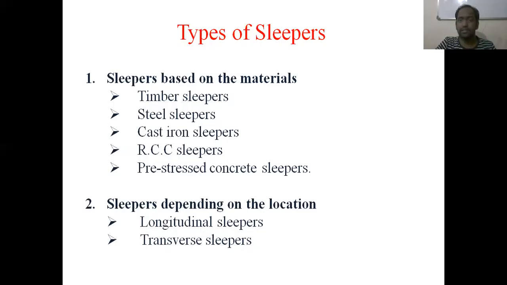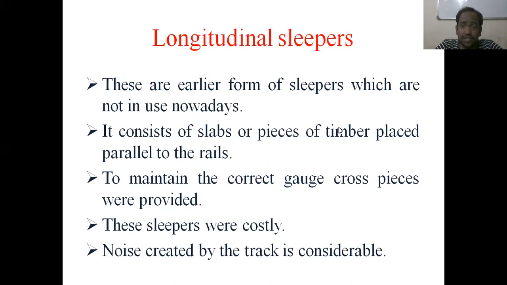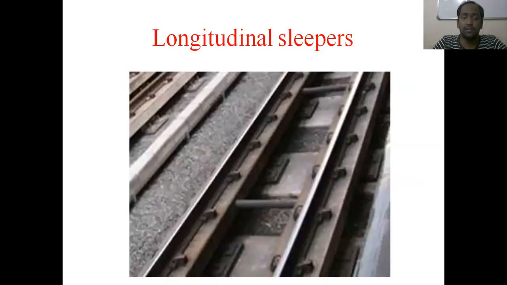So here you can see various types of sleepers based on the material and based on the position or location. Longitudinal and transverse types of sleepers are there. Okay, now, first coming to longitudinal sleepers, based on the location. These are an earlier form of sleepers which are not in use nowadays. It consists of slabs or pieces of timber placed parallel to the rails. To maintain the correct gauge, cross pieces were provided with these longitudinal sleepers, and these sleepers were costly. Noise created by the tracks is considerable. Okay, now, so these are the longitudinal sleepers.